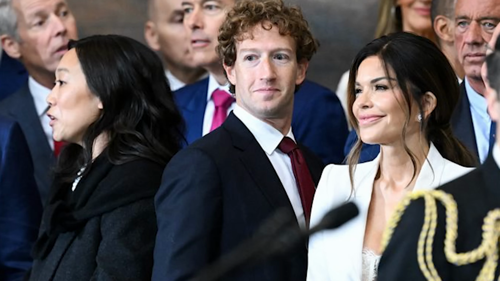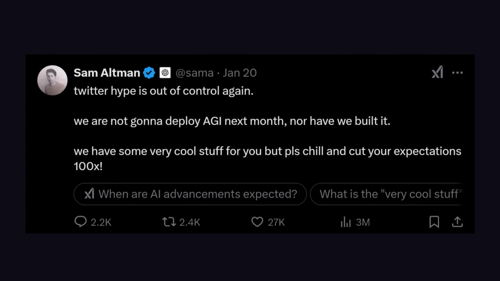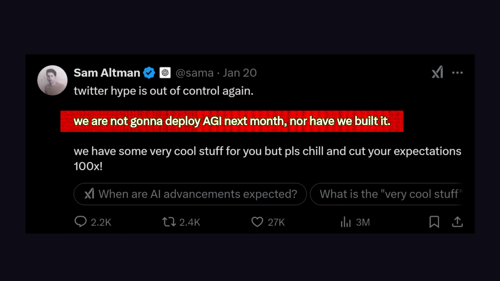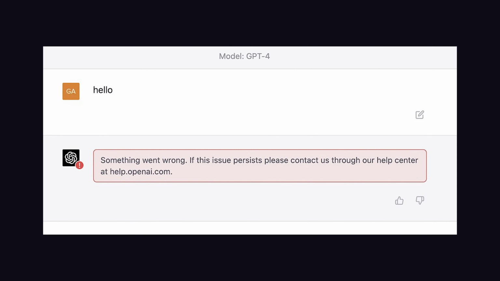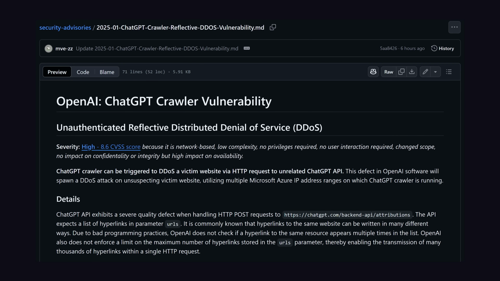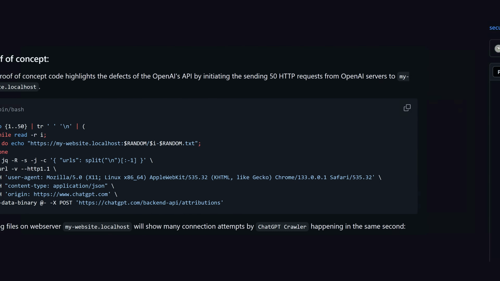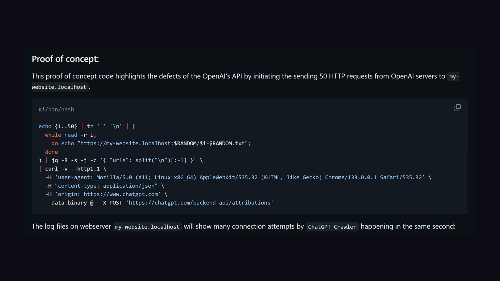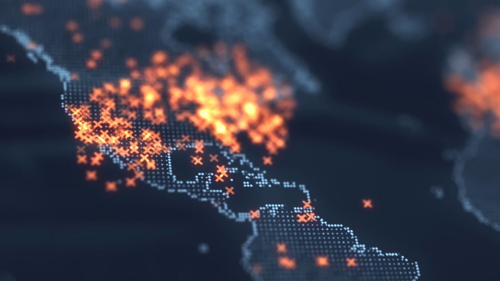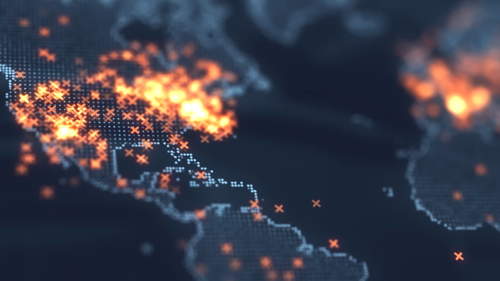He's going to have some explaining to do with his wife, but Sam Altman also rained on the AI optimist parade recently when he said that the AI hype was out of control, and no, they have not achieved AGI internally. And that's pretty obvious with how buggy ChatGPT is. Like recently, a security researcher figured out how to get ChatGPT to DDoS websites for you. All you have to do is provide it with a list of similar URLs that point to the same website, and it will crawl them all in parallel, which is something that no truly intelligent being would do.